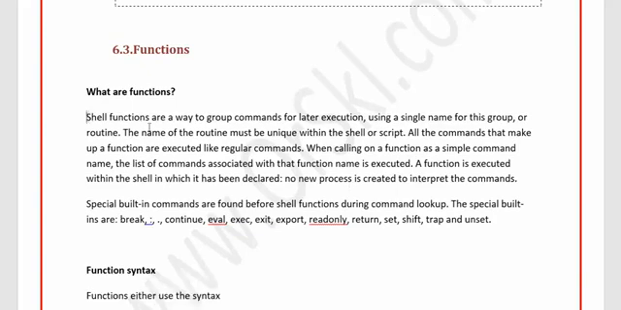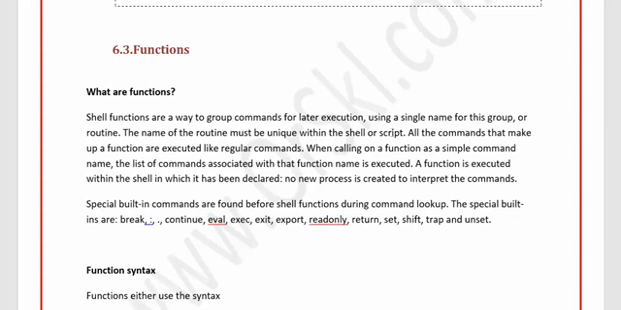So let me read this out. Whatever I have explained so far should make sense when I am reading this out. Shell functions are a way to group commands for later execution using a single name for this group, or a routine. So you can give one name and you can execute it later any number of times. The name of the routine must be unique within the shell or script. That means if you have two scripts, the same function can exist in script 1 as well as script 2, but within the same script 1 you cannot have two functions with the same name.